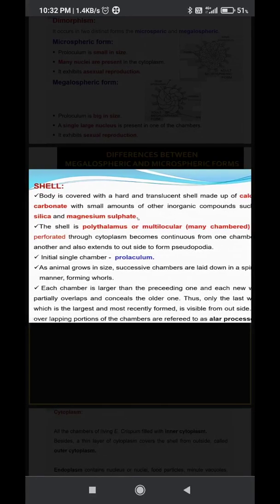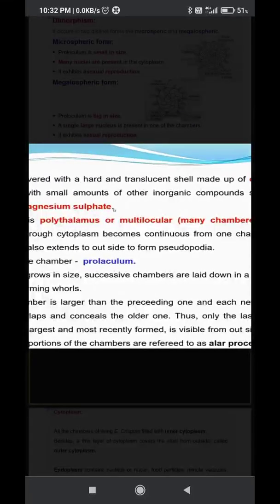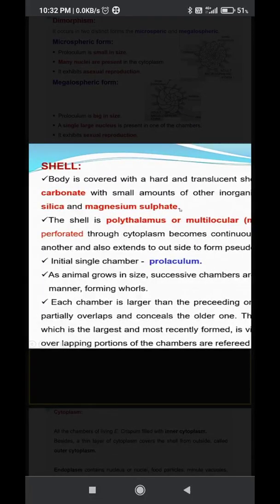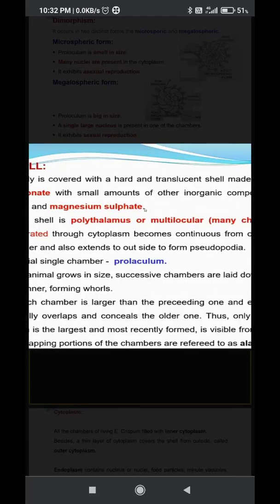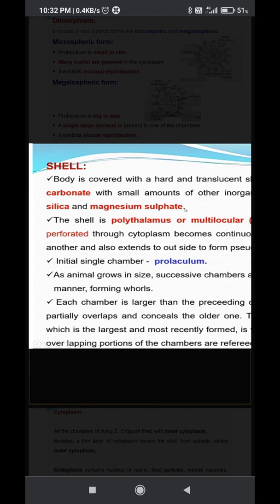The shell is also called polythalamous or multilocular, or many-chambered, and each chamber has pores. From the pores, the reticulopodia come out, and the initial chamber is called proloculum.